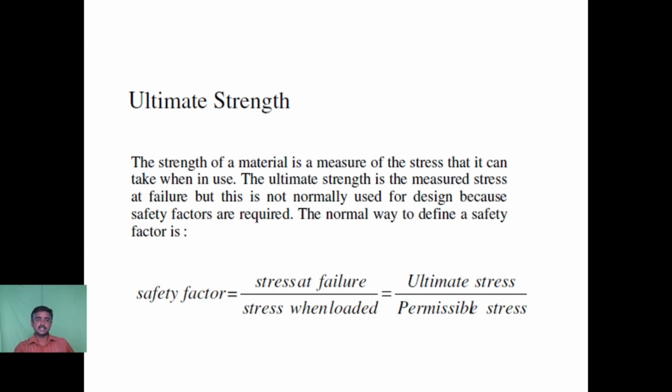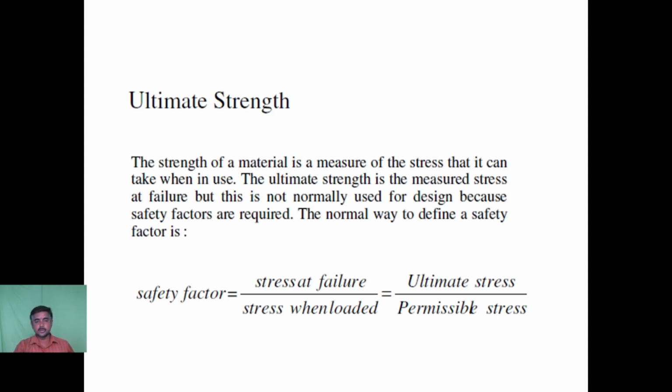The ultimate strength is the measured stress at the time of failure. Normally, when a body is subjected to some load, we say that it can withstand this load. But the material will be designed for some more load, which we will not be using at all. The force or the stress at which the material fails is called the ultimate stress. Normally the body which is designed will not be subjected to the ultimate stress because of safety concern. If a body has 100 kilonewton as the ultimate strength, we will be using that material only till 70 or 80.